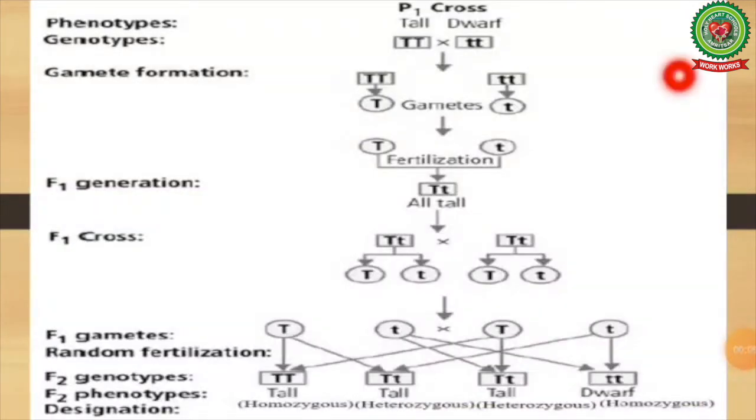Mendel postulated this law based upon his monohybrid crosses. He crossed a pure tall plant with a dwarf plant. Then there is gamete formation and then the fertilization, and then the F1 generation produced was all tall plants. On selfing the F1 plants, selfing means crossing the individuals obtained in F1 generation, F2 generation is raised.